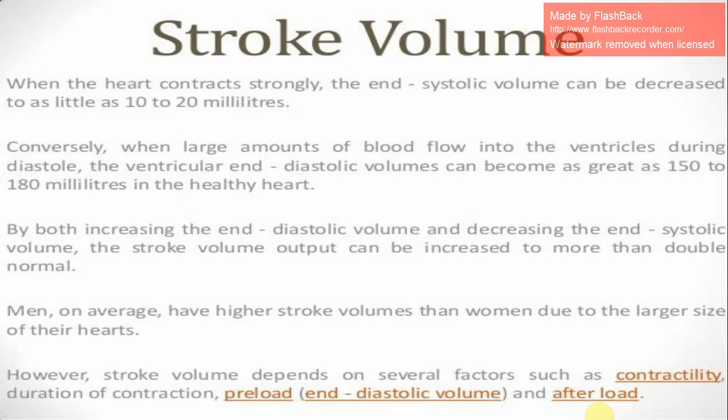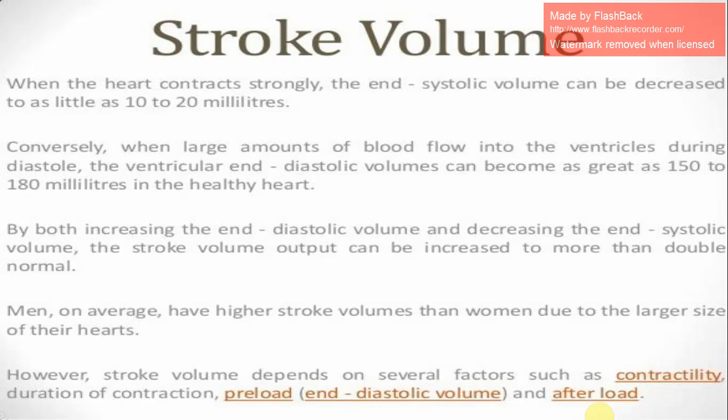When the heart contracts strongly, the end systolic volume can be decreased to as little as 10 to 20 milliliters. Conversely, when large amounts of blood flow into the ventricle during diastole, the ventricular end diastolic volume can become as great as 150 to 180 milliliters in the healthy heart. By both increasing the end diastolic volume and decreasing the end systolic volume, the stroke volume output can be increased to more than double normal.